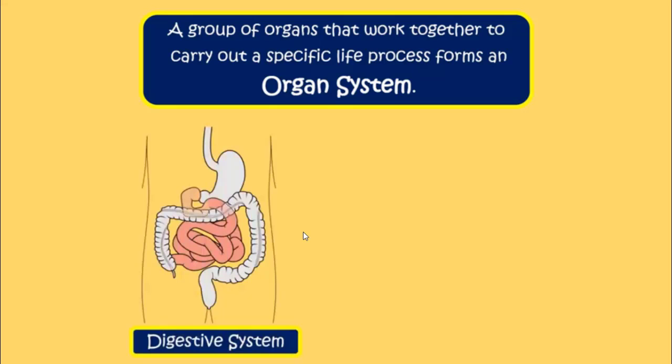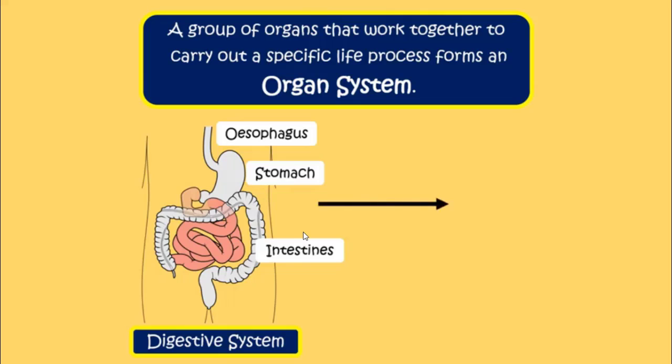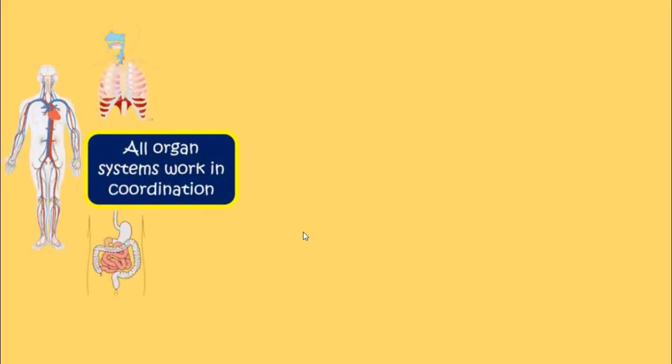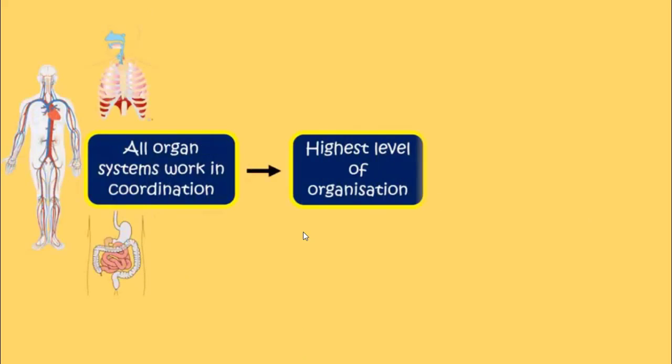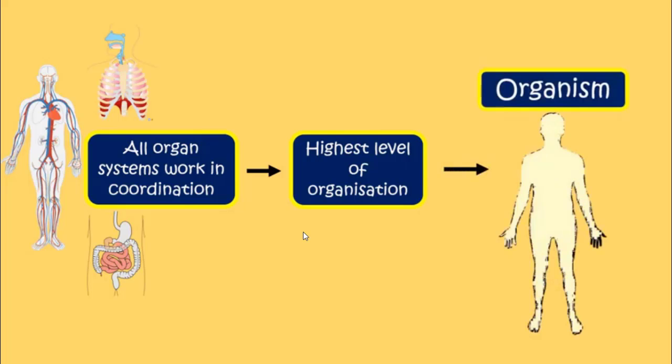For example, in the digestive system, there are different organs that carry on digestion, for example, esophagus, stomach, and intestines. The next important level is the organism level, in which all the different organs and organ systems work in coordination, and this is the highest level of organization called an organism or individual.